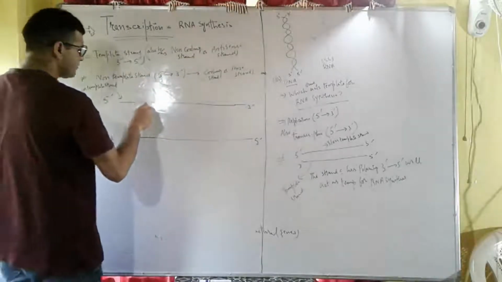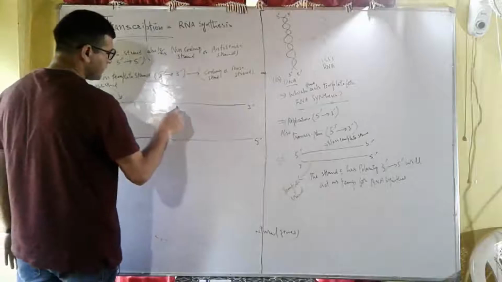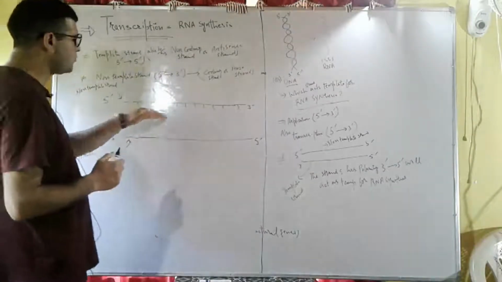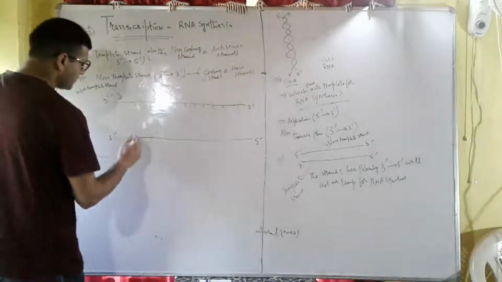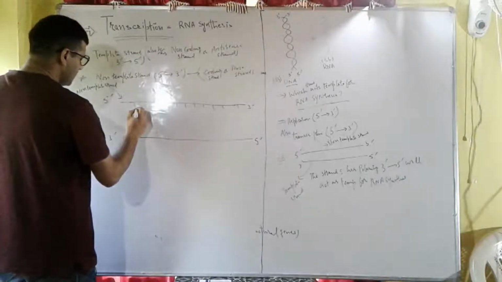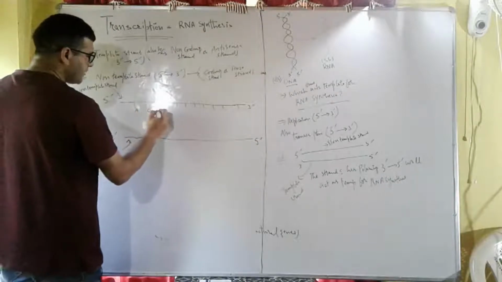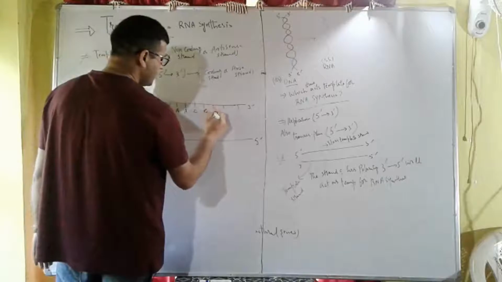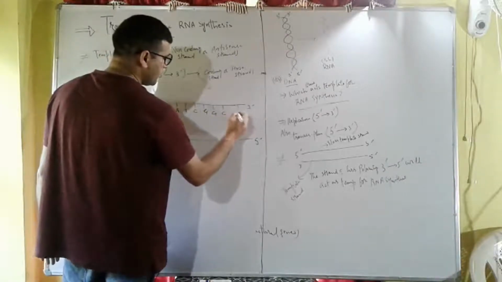Suppose the base sequence on one strand of DNA is: adenine, guanine, cytosine, thymine, adenine, adenine, cytosine, guanine, guanine, cytosine, adenine.